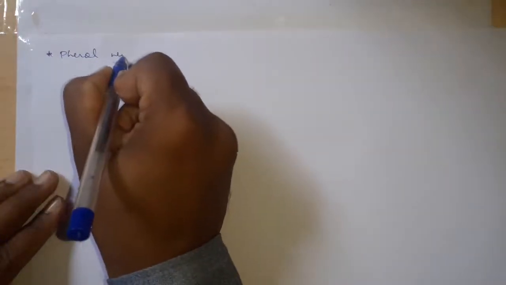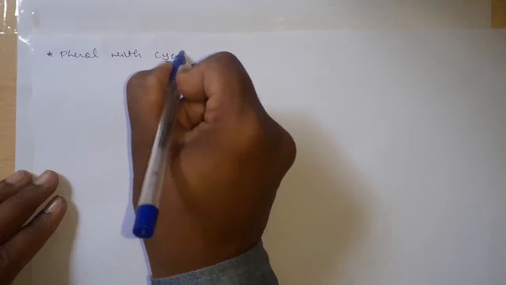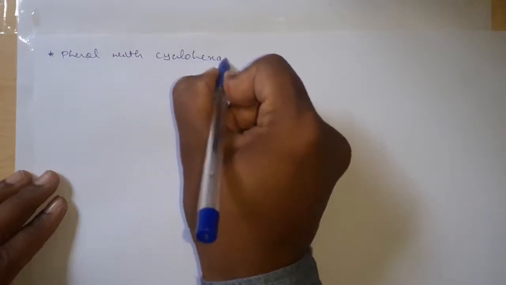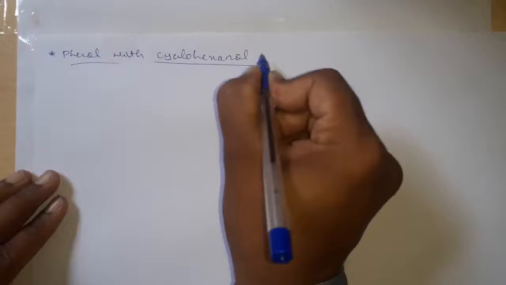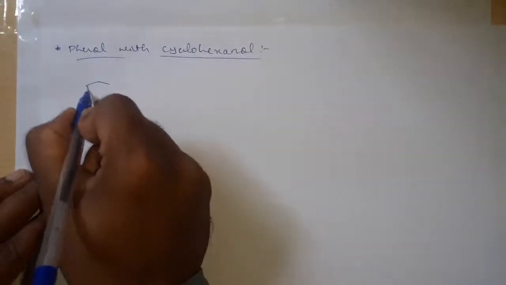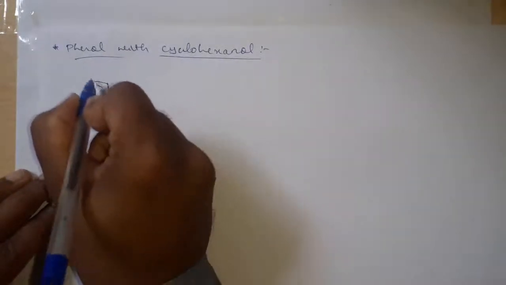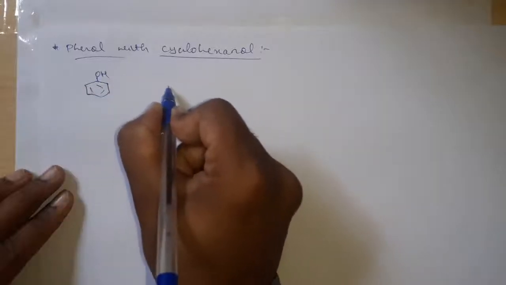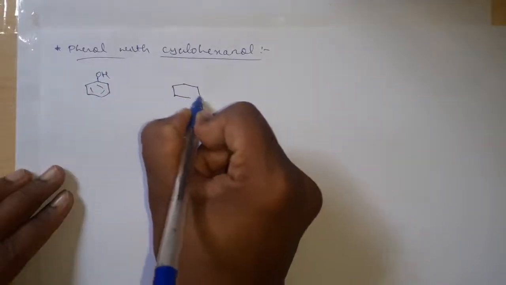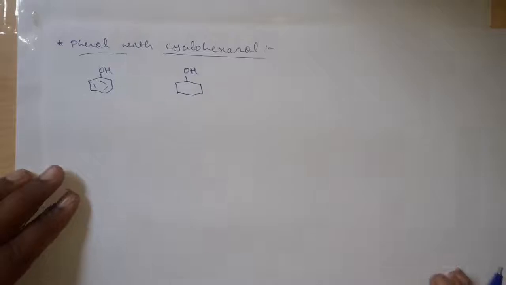And coming to the comparison of phenol with cyclohexanol. This is a phenol and this one is a cyclohexanol.